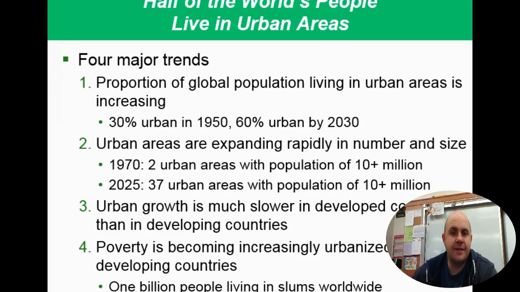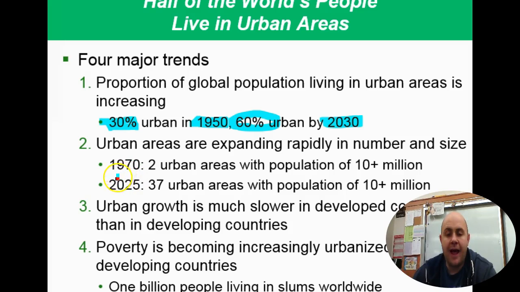There are four major trends at work when we look at this. The population globally of people moving into urban areas is increasing. About 30% of people lived in urban areas way back in 1950, and if we look at the projections for 2030, it's 60%. That's a huge increase, double the percentage from 1950 to 2030. It's a growing thing, so we need to keep that in mind so we understand the impacts and how we're going to handle that as time goes by.